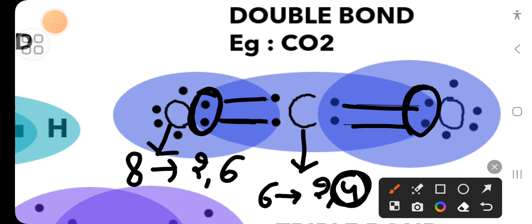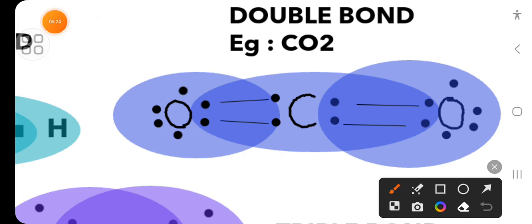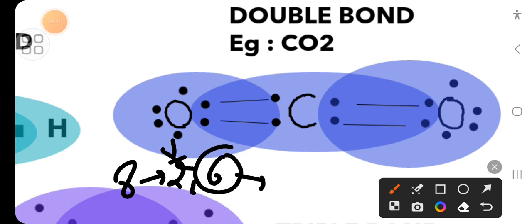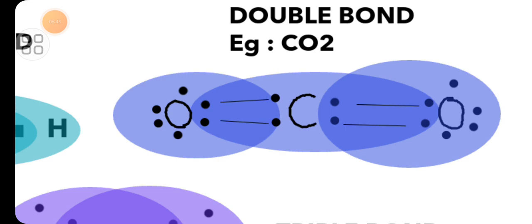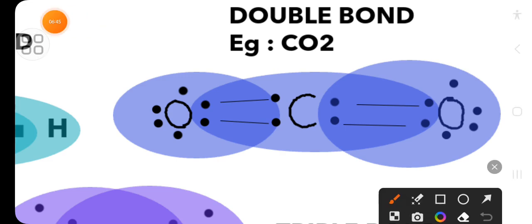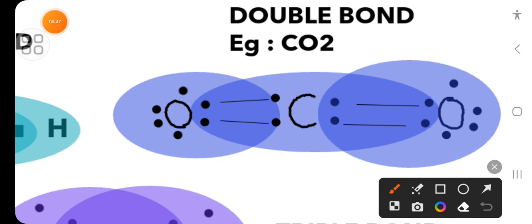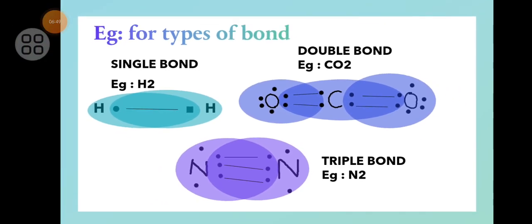Similarly, oxygen's atomic number is 8, 2,6, and it needs 2 more for stabilizing itself, which can be obtained from these 2 electrons of carbon. And similar is the case with nitrogen also. Nitrogen, that is N2, forms a triple bond, okay?